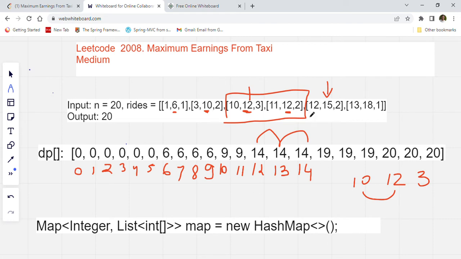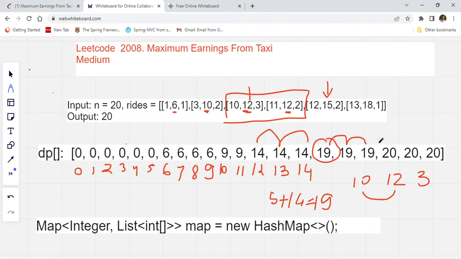15 minus 12 is 3 plus 2 is 5. 5 plus we have to add DP of 12 in it. So DP of 12 is how much? 14. So 14 plus 5, we'll get 19. So 19 we have to update in our DP array. So we'll put 19 here for this point. So these values are 15, 16, 17, and the 19 will get carried over, because nothing is happening basically.